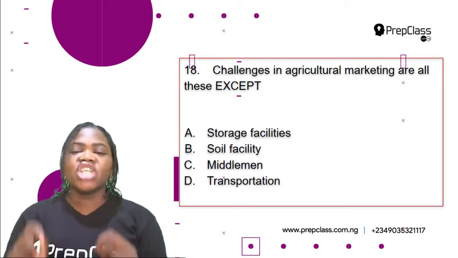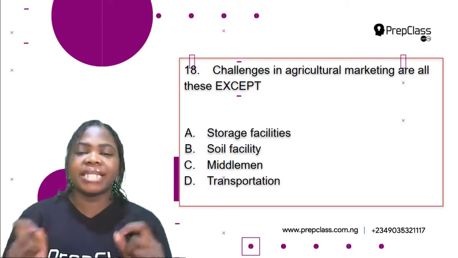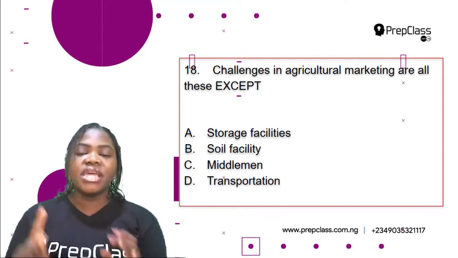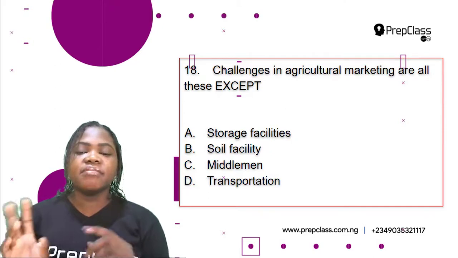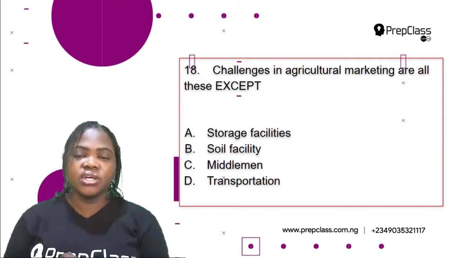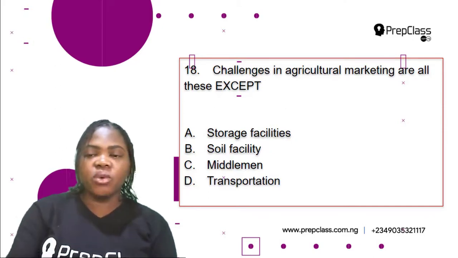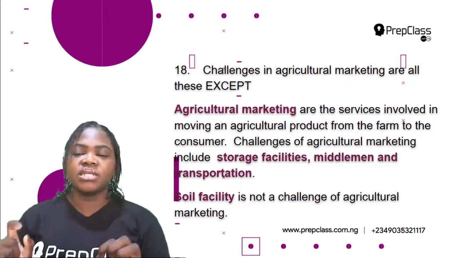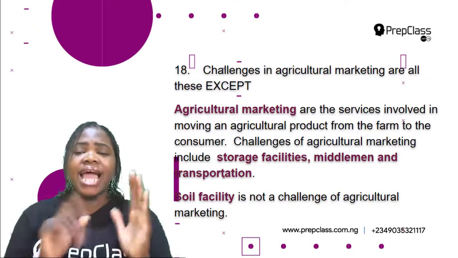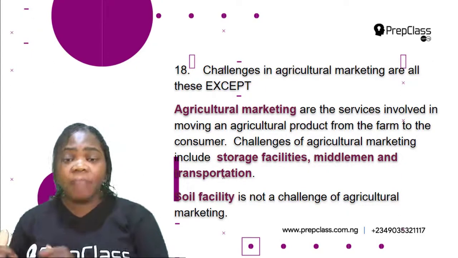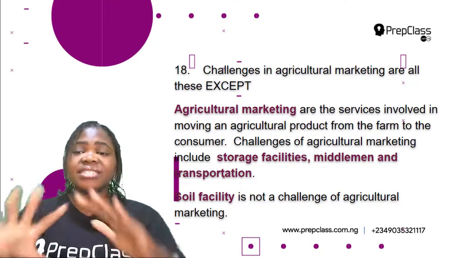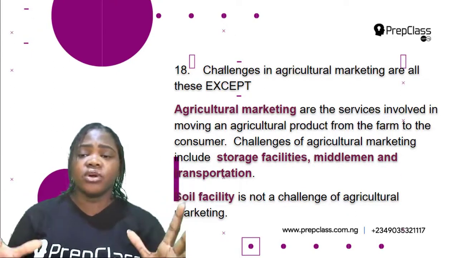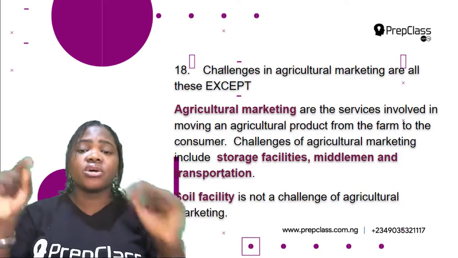Number 18. Challenges in agricultural marketing are all these except A, storage facilities, B, soil facility, C, middlemen, D, transportation. Okay, so first of all, what is agricultural marketing? Agricultural marketing refers to the services involved in moving an agricultural product from the farm to the consumer. These are all the services involved in moving an agricultural product from the farm to the consumer.